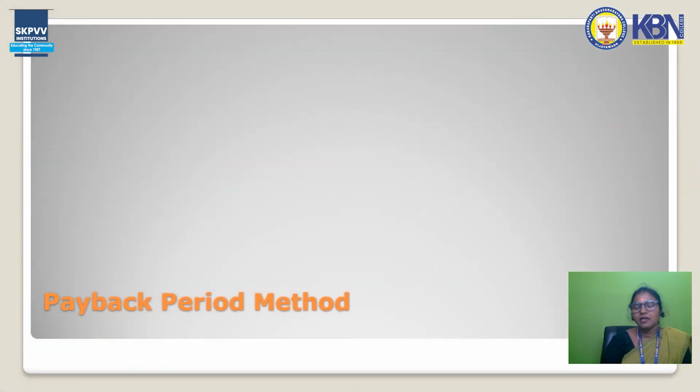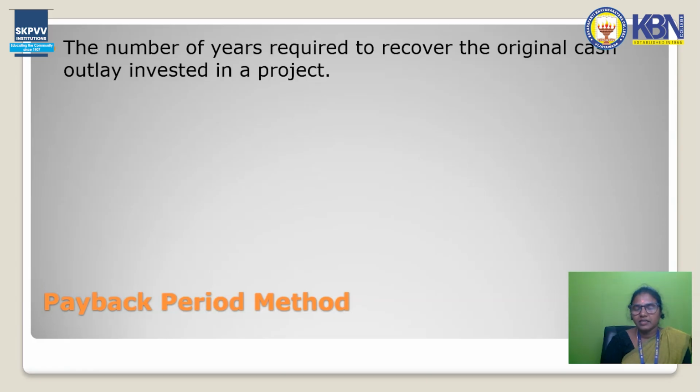So these are the two types of methods: one is the discounting method, another is the non-discounting method. Today we only discuss the traditional method.